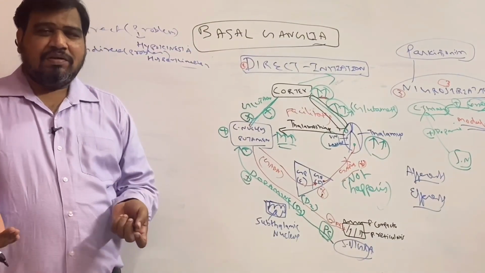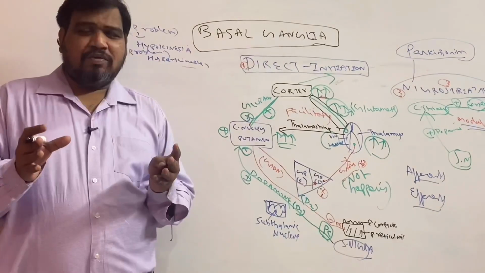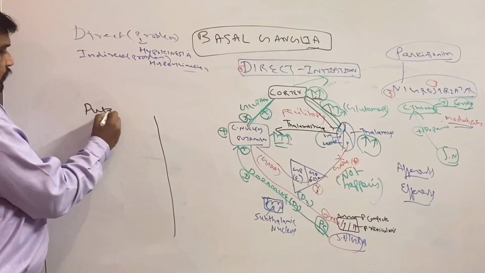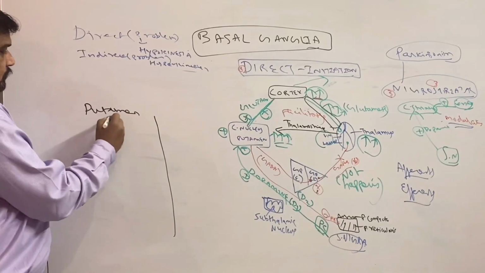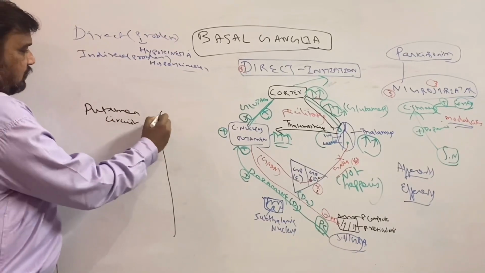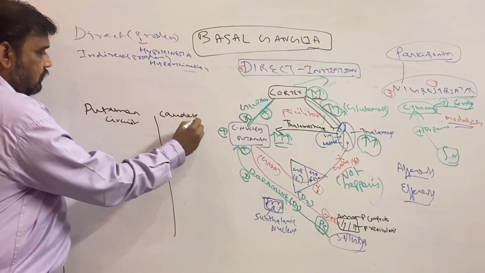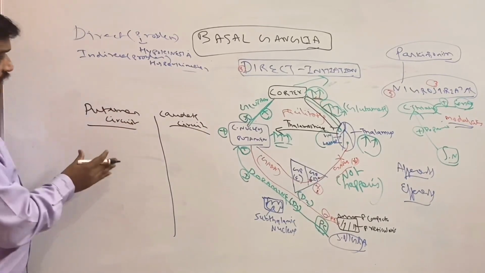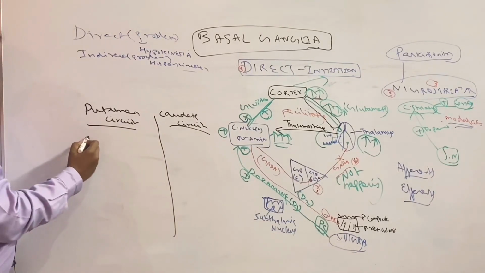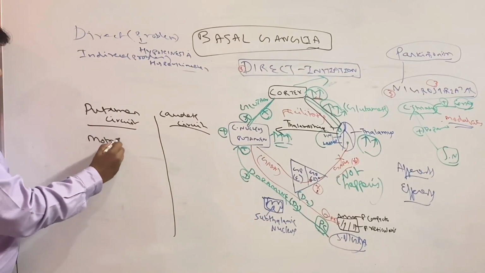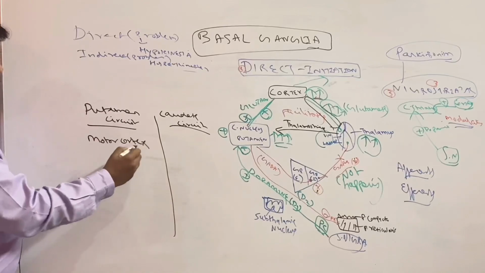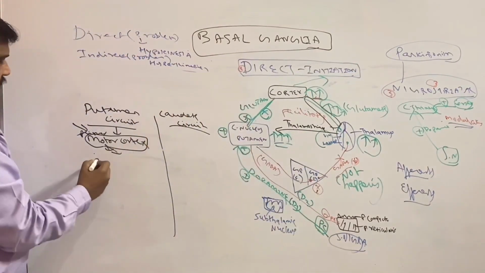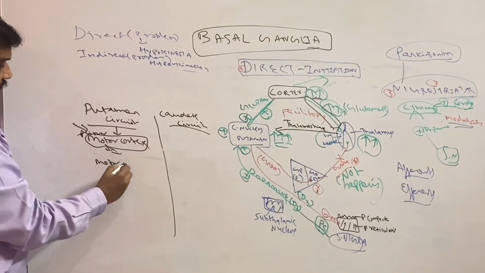Now one more theory point. Textbooks give another point, that is two circuits, the putamen circuit and the caudate circuit. The main thing, the putamen circuit receives from the motor cortex itself, and the circuit outputs via the thalamus, that also goes to the motor cortex.